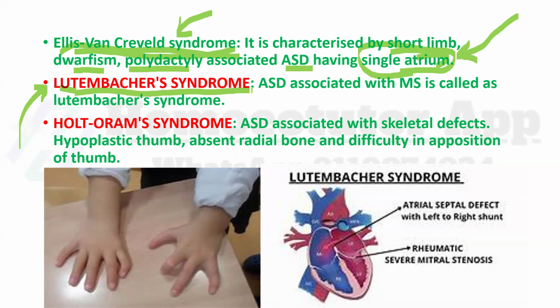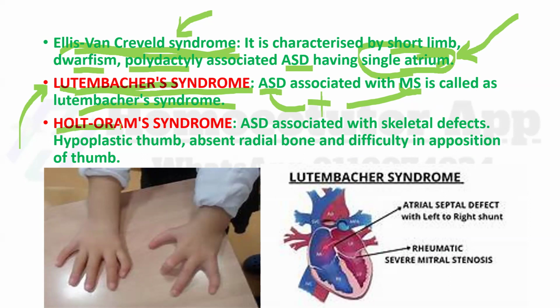Lutembacher syndrome: ASD associated with MS. If the ASD is associated with MS, it is called Lutembacher syndrome. If you find ASD plus MS in a single condition, then you must consider it as Lutembacher syndrome.